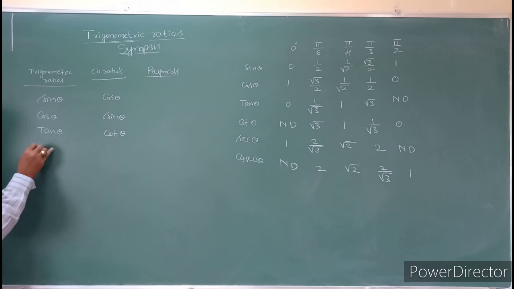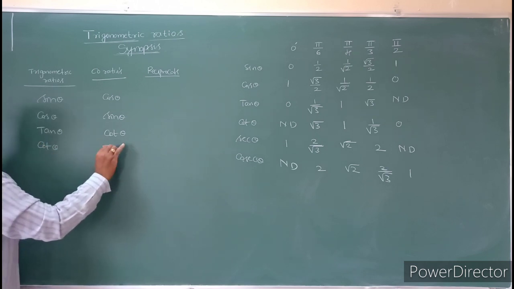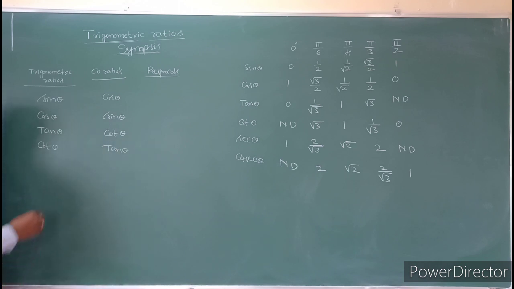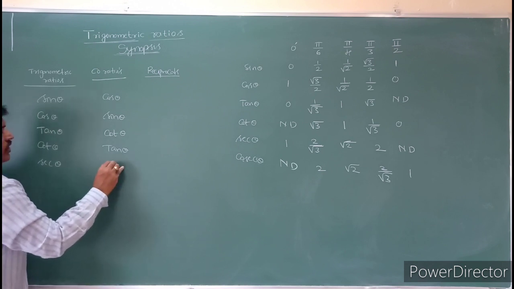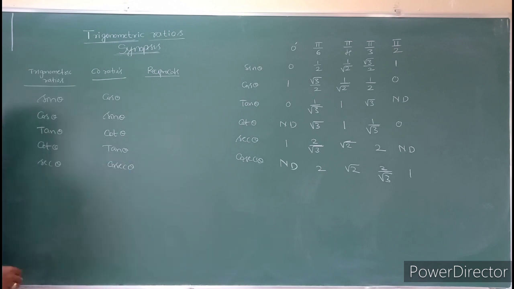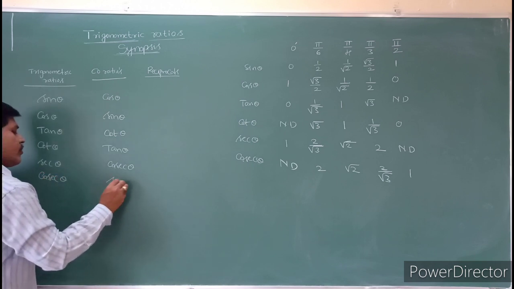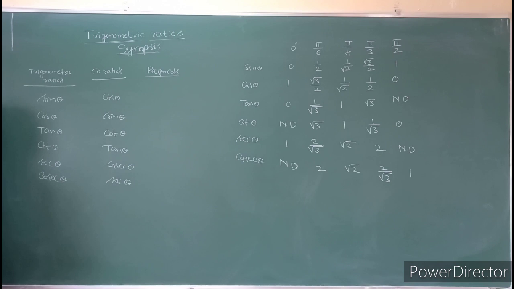And cot theta co-ratio is tan theta. And secant theta co-ratio is nothing but cosecant theta. Cosecant theta co-ratio is nothing but secant theta.